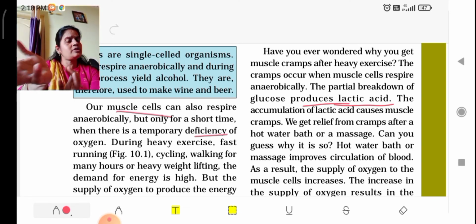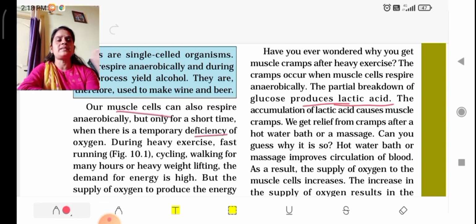In the deficiency of oxygen, they combine and release a little amount of energy. And one more byproduct released during this process is lactic acid.